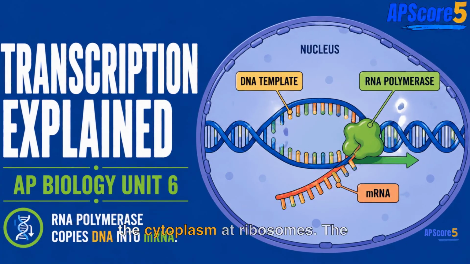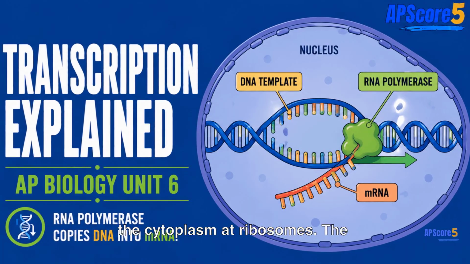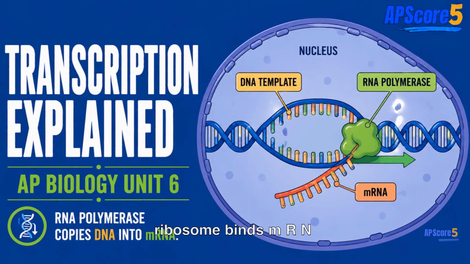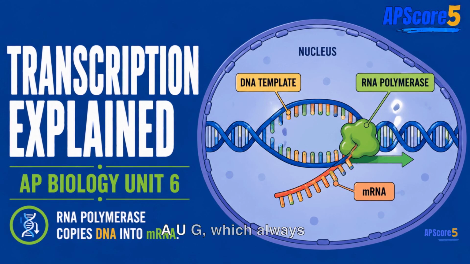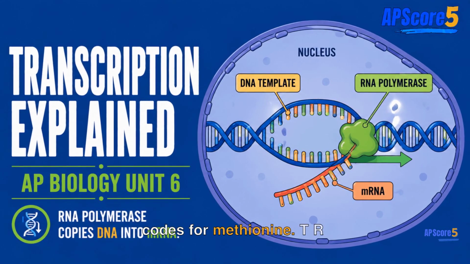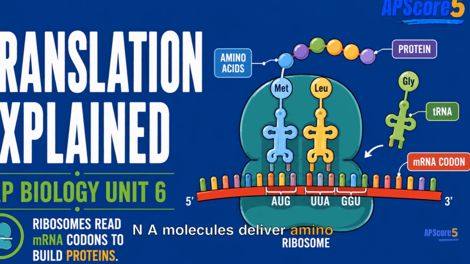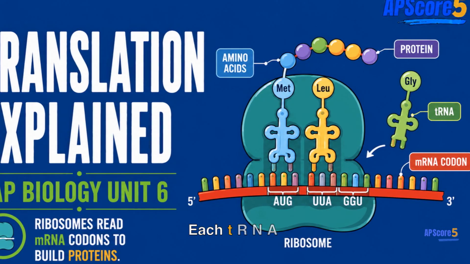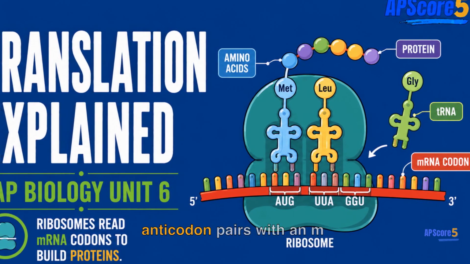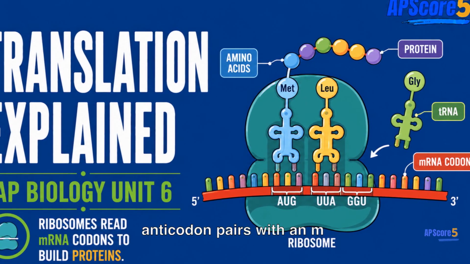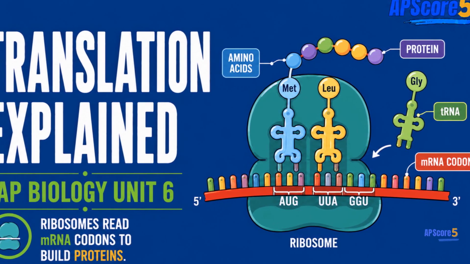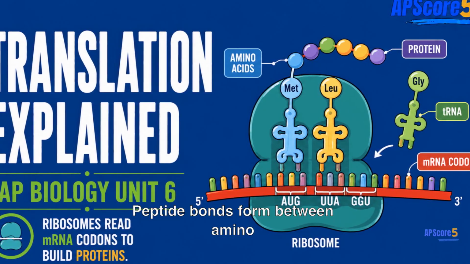Translation happens in the cytoplasm at ribosomes. The ribosome binds mRNA at the start codon AUG, which always codes for methionine. tRNA molecules deliver amino acids. Each tRNA anticodon pairs with an mRNA codon. Peptide bonds form between amino acids.